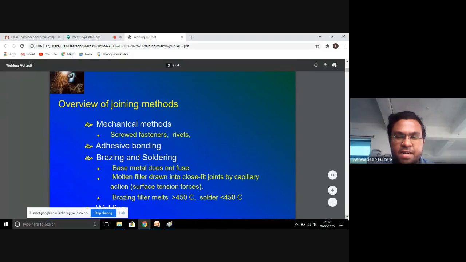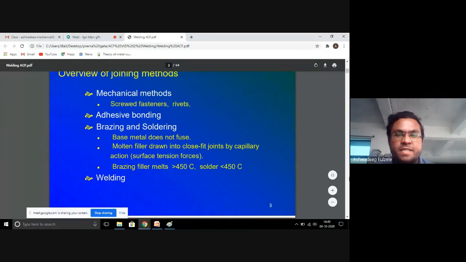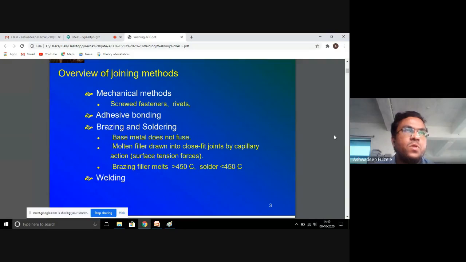As far as the title is concerned, joining is possible through a welded joint, or through a nut and bolt joint assembly, cotter and knuckle joint, riveted joints, and much more. Through this slide, you can understand the various joining methodologies: mechanical methods such as screw fasteners, rivets, and other joining techniques, adhesive bonds, brazing and soldering.